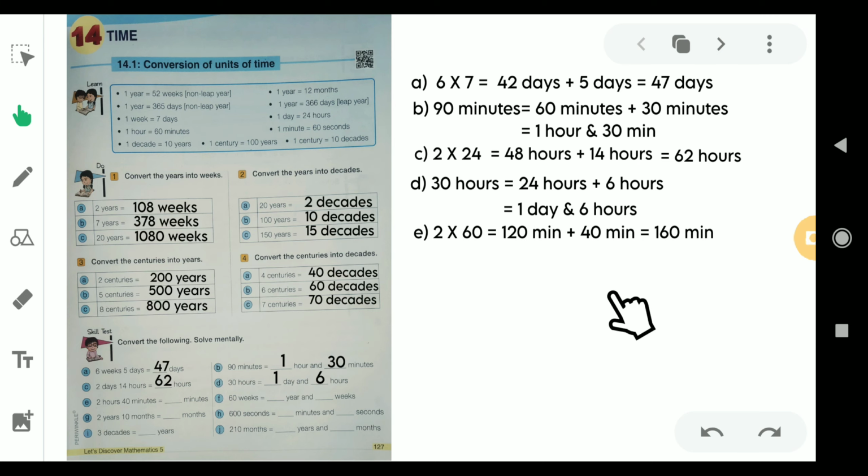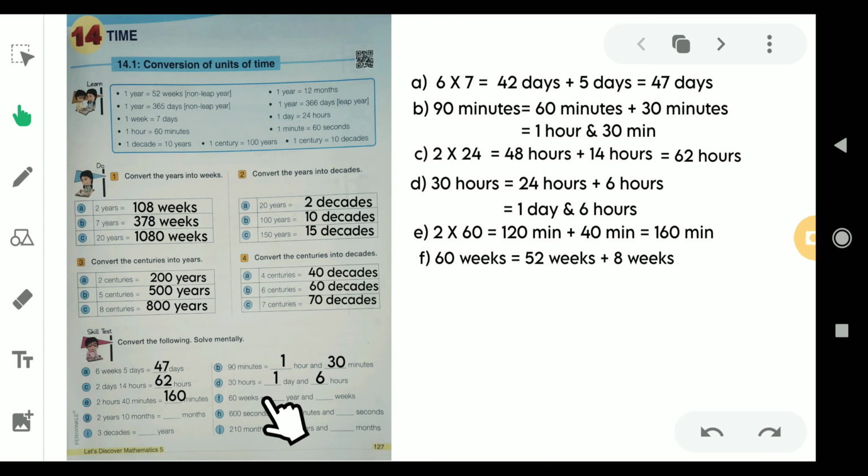The next question is 2 hours 40 minutes. So 1 hour is 60 minutes, then 2 hours means 120 minutes. So 120 plus 40 minutes would be 160 minutes.